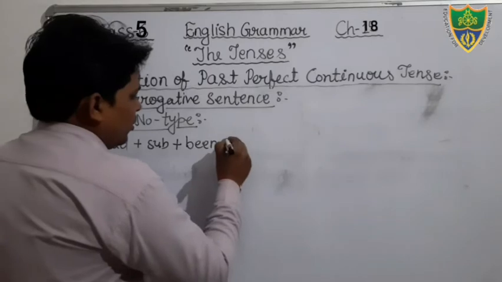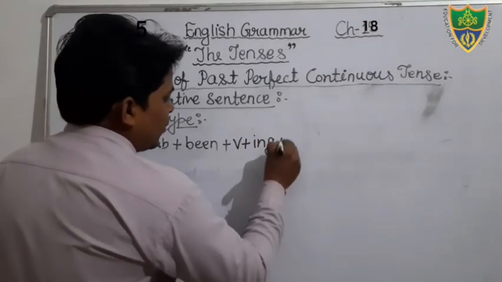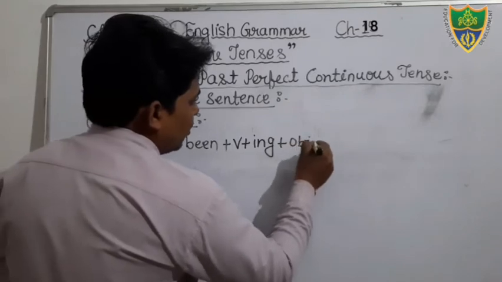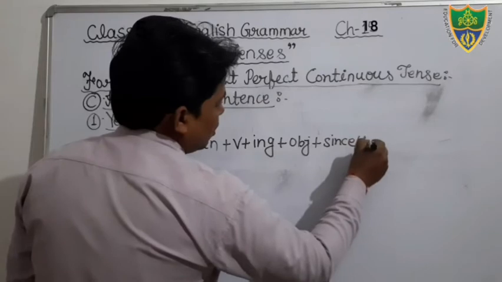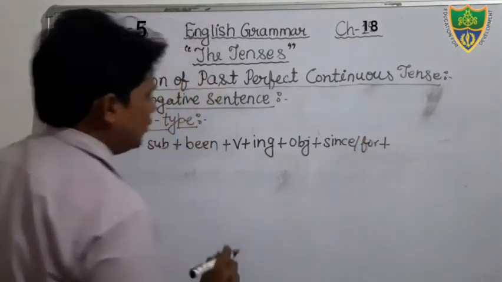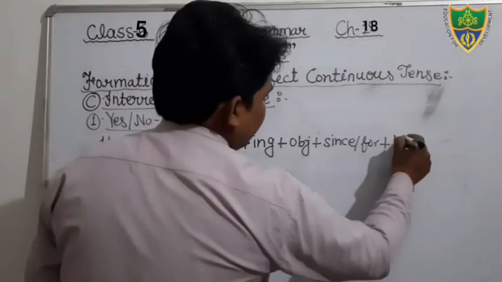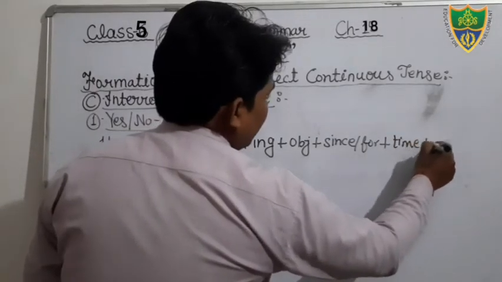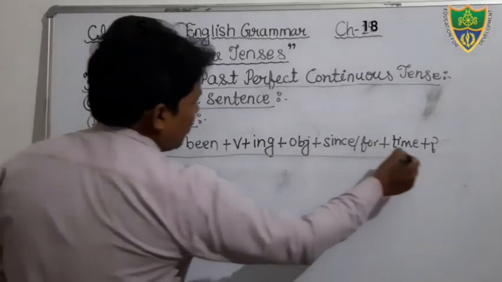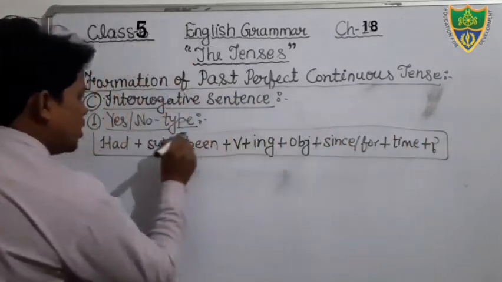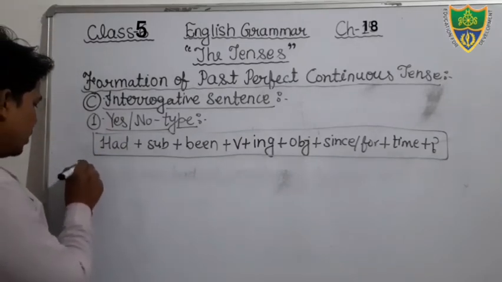So just see. Then after verb, in the verb we will add ing. Okay, then after object, then after we will use since or for. Okay, then after we will use time, then after we will use interrogative mark. Just see, this is the structure of SNO type interrogative sentence of past perfect continuous tense. We can see the example.